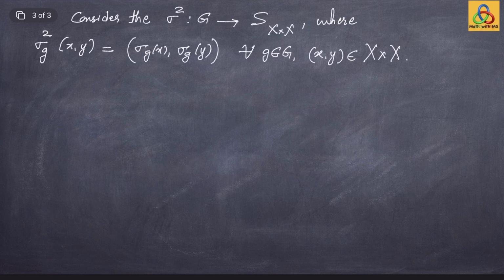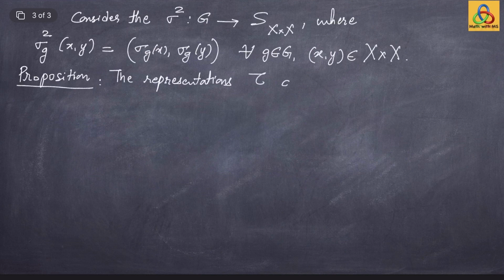My claim is that sigma 2 is a desired action whose permutation representation is equivalent to the representation tau. The representations tau and sigma 2 tilde are equivalent.